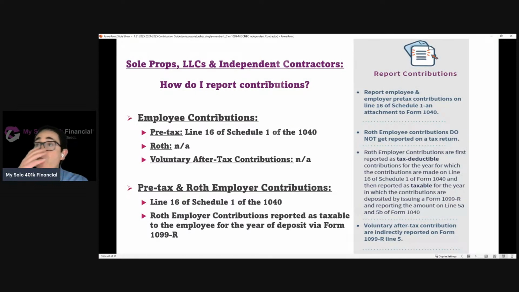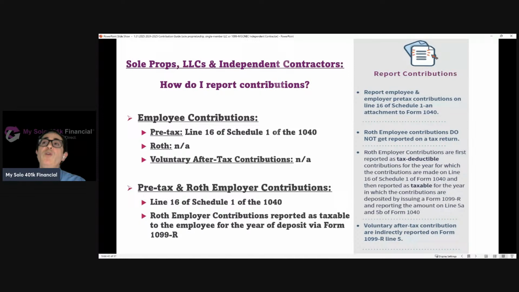So let's keep going with some of the great mechanics. So how do I report contributions? Well, it depends on the type of contribution that you're referring to. So if someone's making a voluntary after-tax contribution or a Roth contribution as an employee, that's, for example, the $23,500 limit if you're under age 50 for 2025, and the business is taxed as a sole proprietor, those contributions are not reportable on the 1040. Now, if it's a pre-tax employee contribution, it'll be reported on line 16 of Schedule 1 of your 1040 because that's pre-tax. You've got to reduce your taxable income to get that pre-tax benefit.